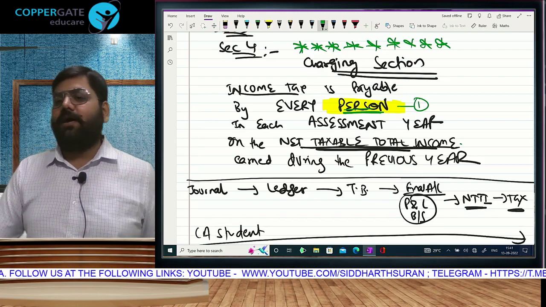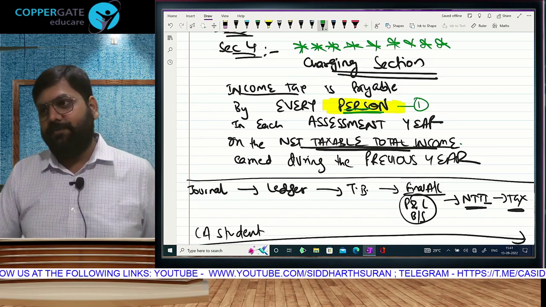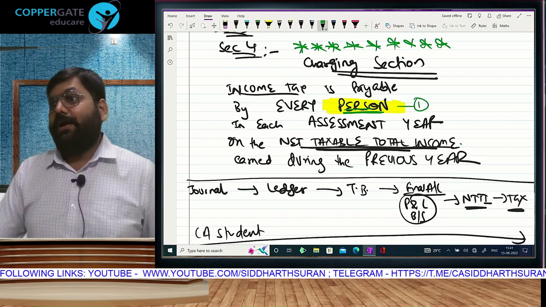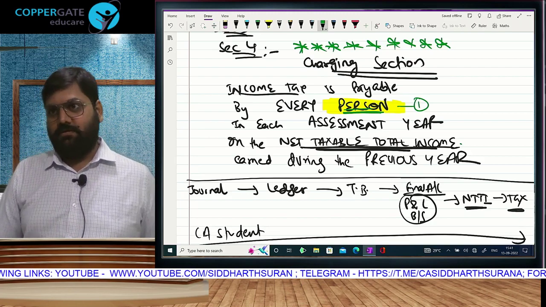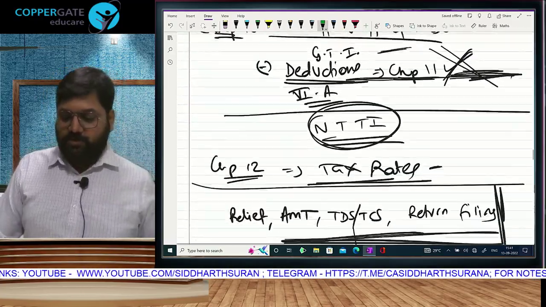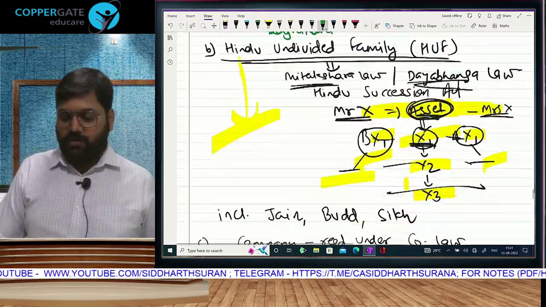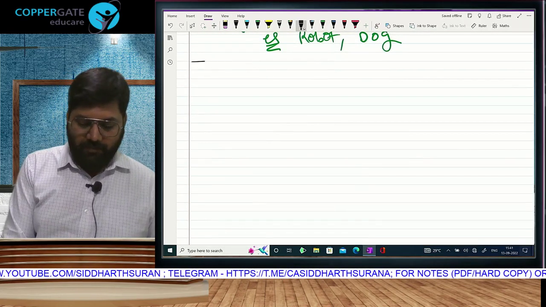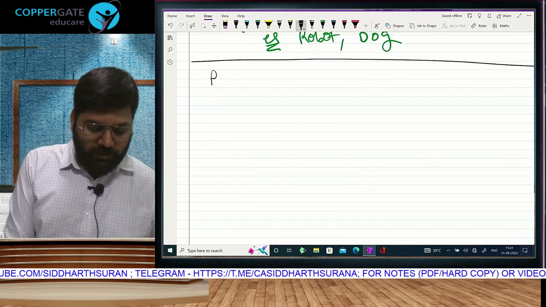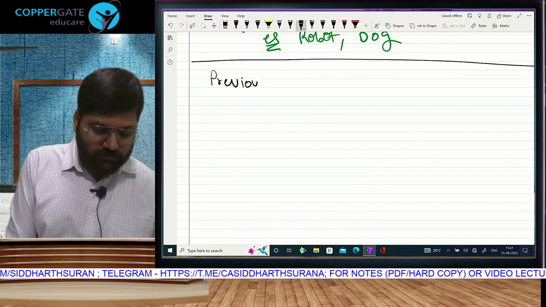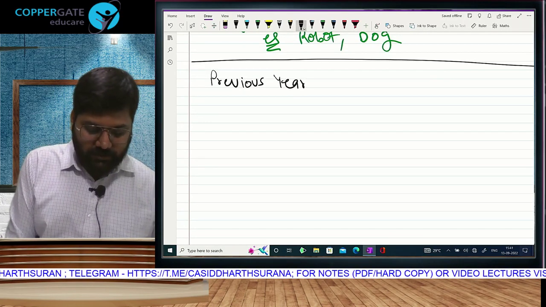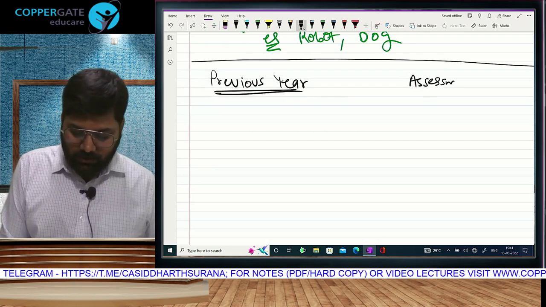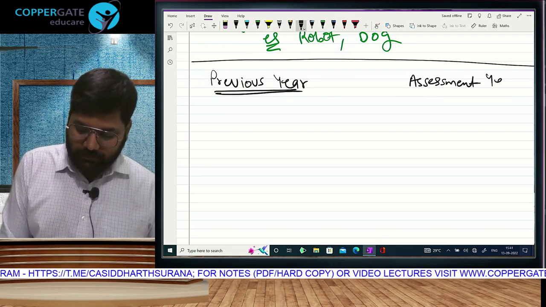Income tax is payable by every person. When? And the income will be earned when? These are the next 2 things that we have to now go and study. We will now be studying the 2 things together, that is previous year and assessment year.